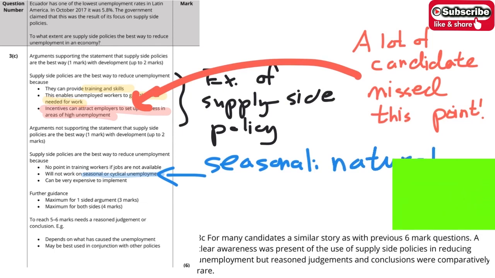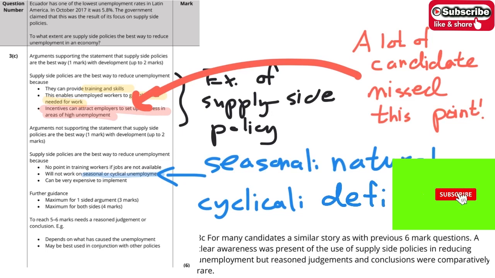But for cyclical unemployment, it's because the economy is not good, there is a deficit of AD.